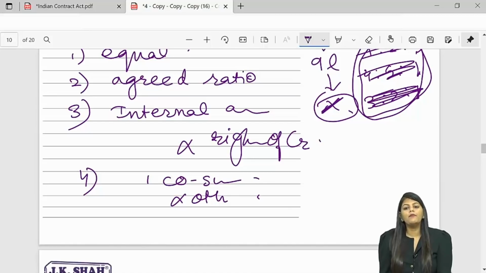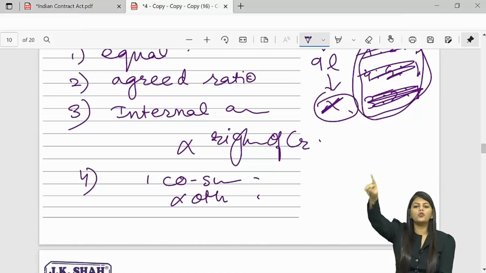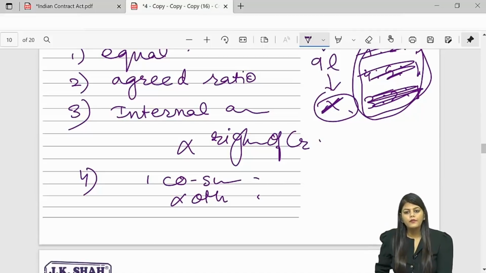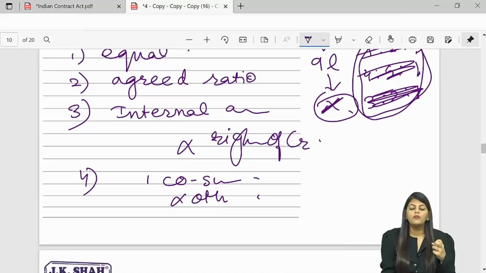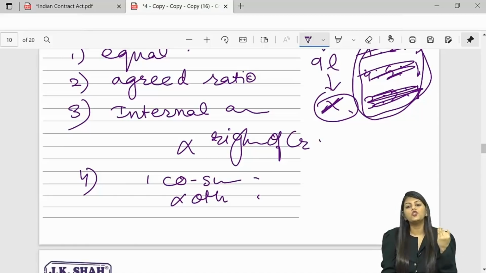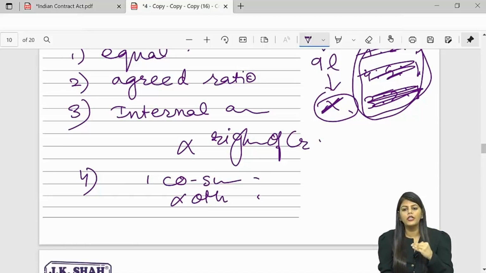In indemnity, the indemnifier cannot sue a third party, unless there is an assignment in his favor. But in guarantee, the surety can directly sue the principal debtor. No assignment required. In indemnity, the indemnifier's liability is primary because it is A who is going to bear the expenses. But in case of guarantee, the surety's liability is secondary. First, if the principal debtor does not pay, then the surety will be paying.